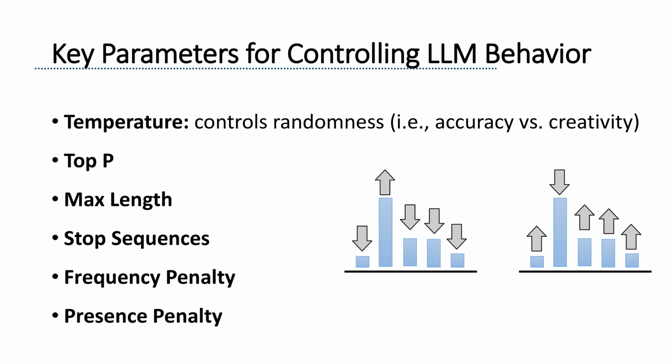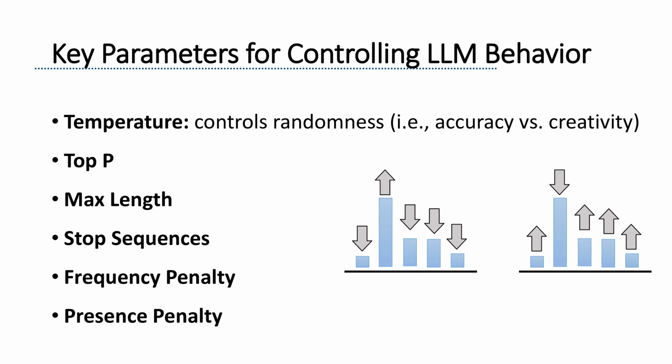Max length is pretty straightforward. It controls how long the output can be. If you are generating a short summary, you might set a low max length to keep it concise. On the other hand, if you're asking for a longer length, the model will keep picking words from the distribution until it hits the limit. This may lead to more diverse output, but if you ask for too much, the model might start to ramble or lose coherence. So finding the right balance is the key.